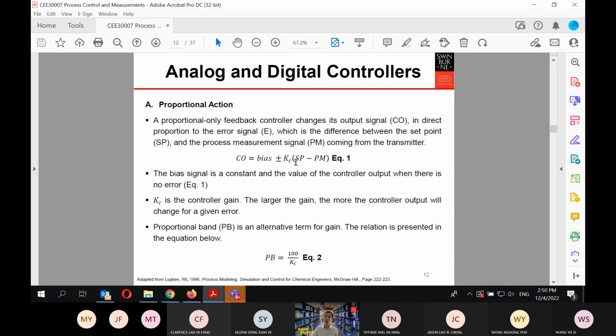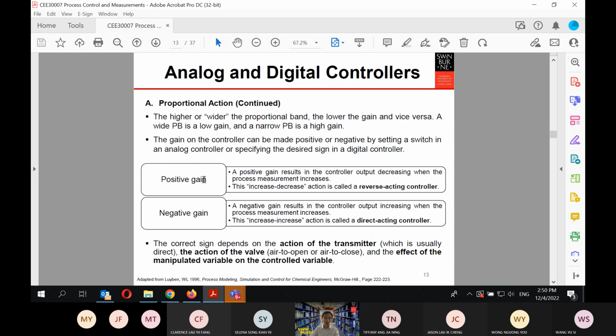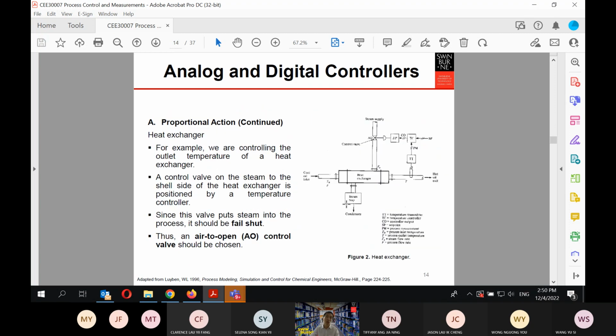Then we showed how to determine the value of Kc, whether it is positive or negative, and whether it is a positive gain or a reverse acting or direct acting controller. We discussed examples of which one you should choose. If it is related to steam or fuel, then you want it to shut. If it is cooling water, then you want it to open.